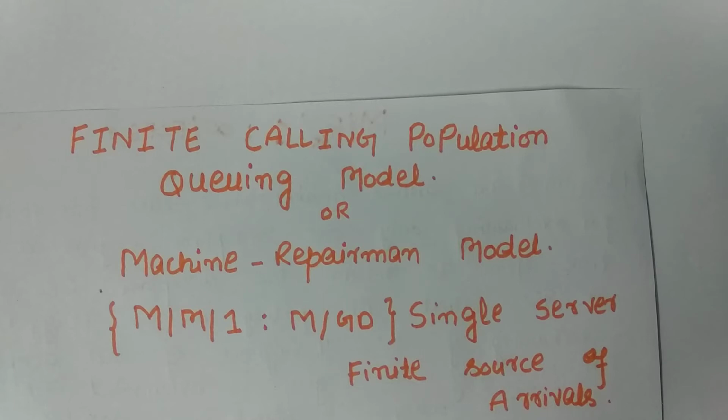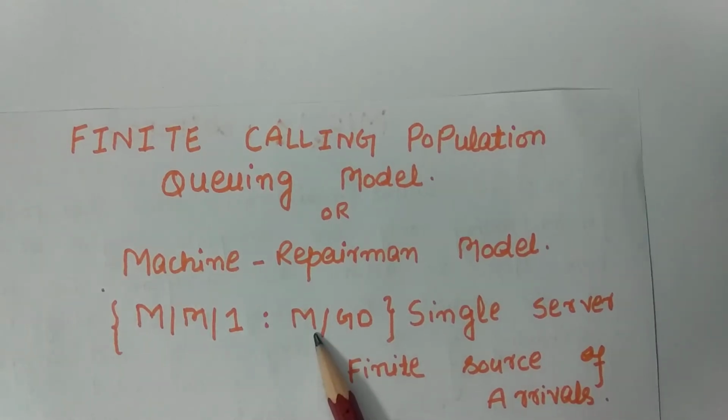Today I am going to discuss some important problems on finite calling population queuing model or machine repairman model. The Kendall notation for this model is M/M/1/M/GD, where there is a single server and finite source of arrival. That is, the number of customers are finite. So obviously, if the number of customers are finite, then the queue will be also finite.